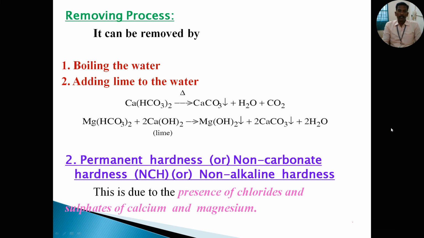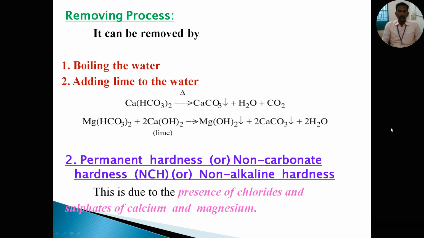Okay, see the reactions. The first one, calcium bicarbonate, when heated, precipitates calcium carbonate, then water and carbon dioxide. Then, adding lime to the water, the second reaction: magnesium bicarbonate reacts with calcium hydroxide. You know that calcium hydroxide is lime, that means we are using it in this form. They react to form magnesium hydroxide and calcium carbonate. Both are precipitated at the bottom of the glass. So finally we get clear water.